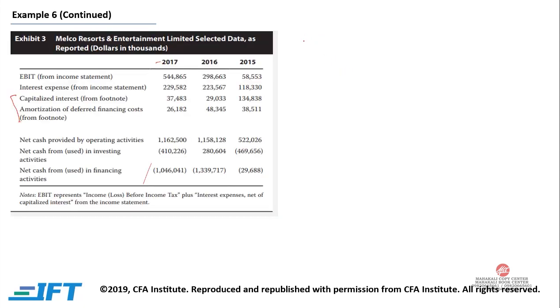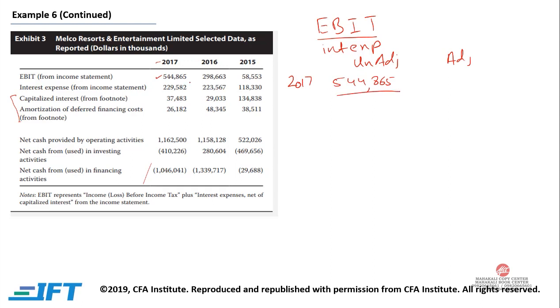Now interest coverage ratio is EBIT divided by interest expense. Now for 2017, first we will be doing unadjusted and then we will be doing adjusted. EBIT over interest expense would be 544,865 divided by interest expense of 229,582. Your interest coverage ratio would be 2.37, and for 2016 it will be the same steps.